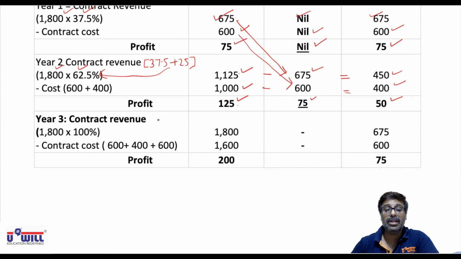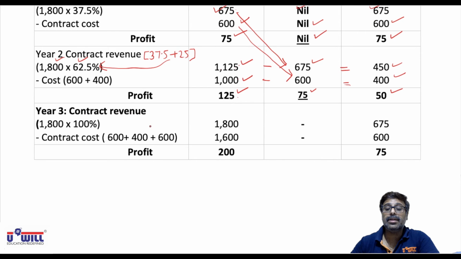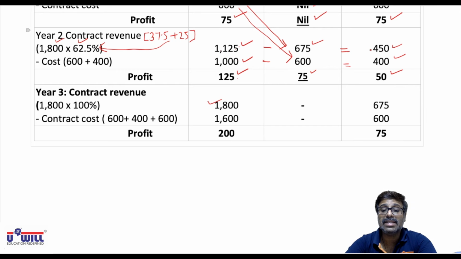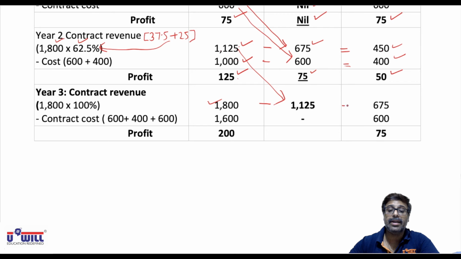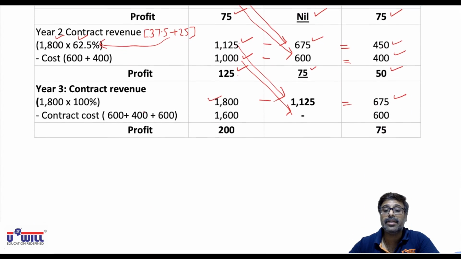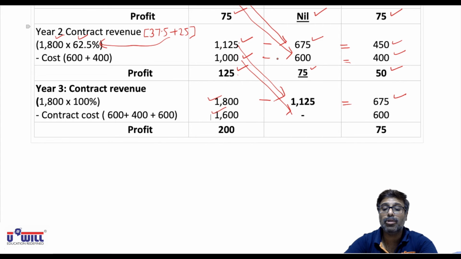Now contract revenue in the third year, all of you see, in the third year entire work is done, so 1800 into 100, 1800. Out of this, until last year 1125 of work is done, you all can see here. 1800 minus 1125, 675 in the current year. Same way, the total cost is already given, 1600 in the 3 years. If you add all the 3 years amount, you'll get 1600. From that, you'll minus 1000 till previous year. So 1600 minus 1000, 600.